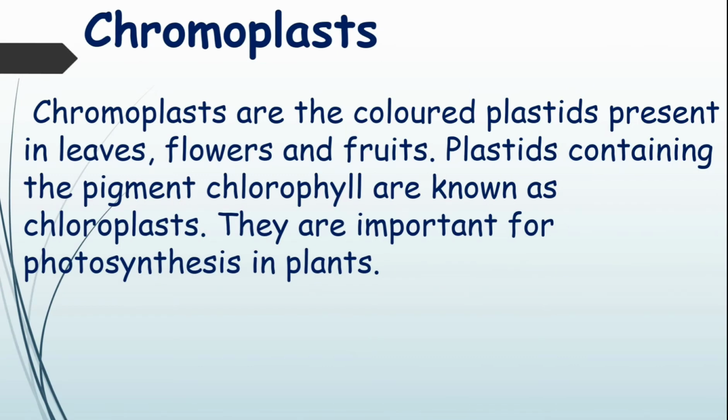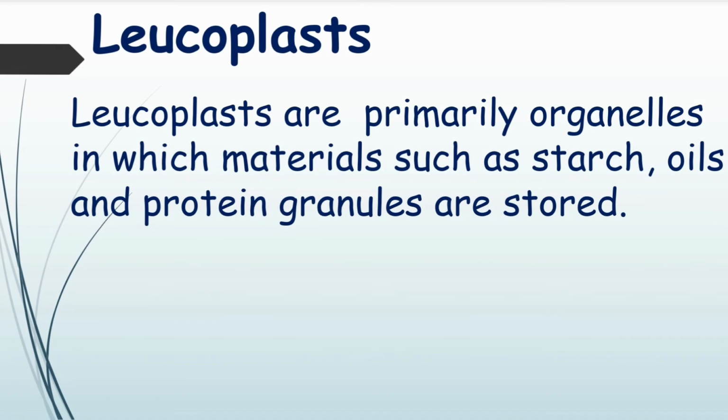Chromoplasts. Chromoplasts are the colored plastids present in leaves, flowers, and fruits. Plastids containing the pigment chlorophyll are known as chloroplasts. They are important for photosynthesis in plants. Leucoplasts. Leucoplasts are primarily organelles in which materials such as starch, oils, and protein granules are stored.